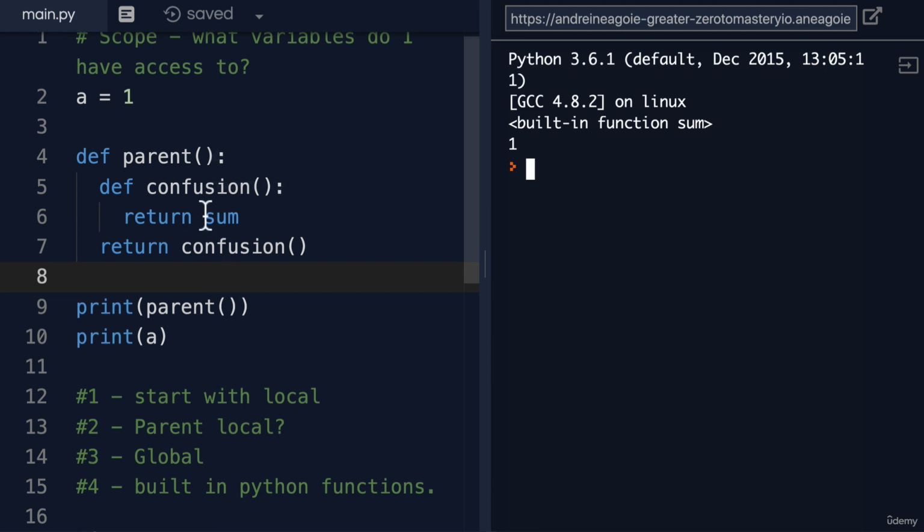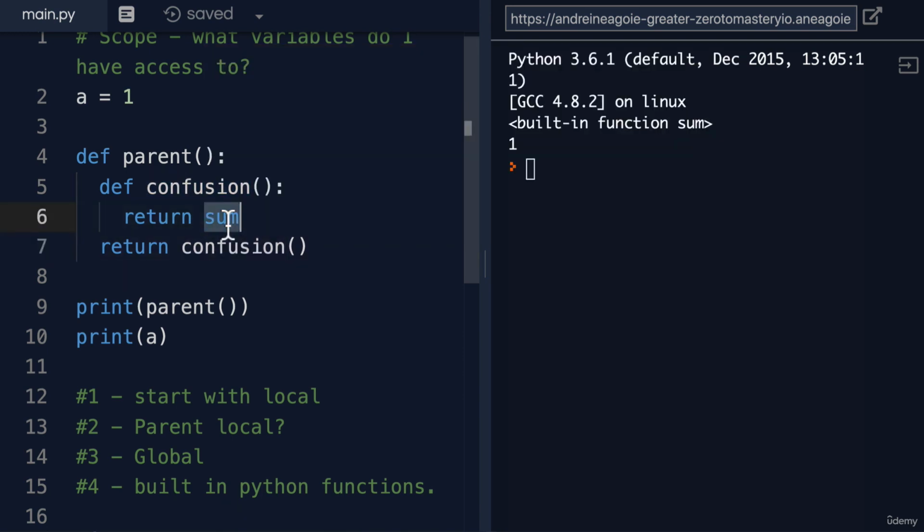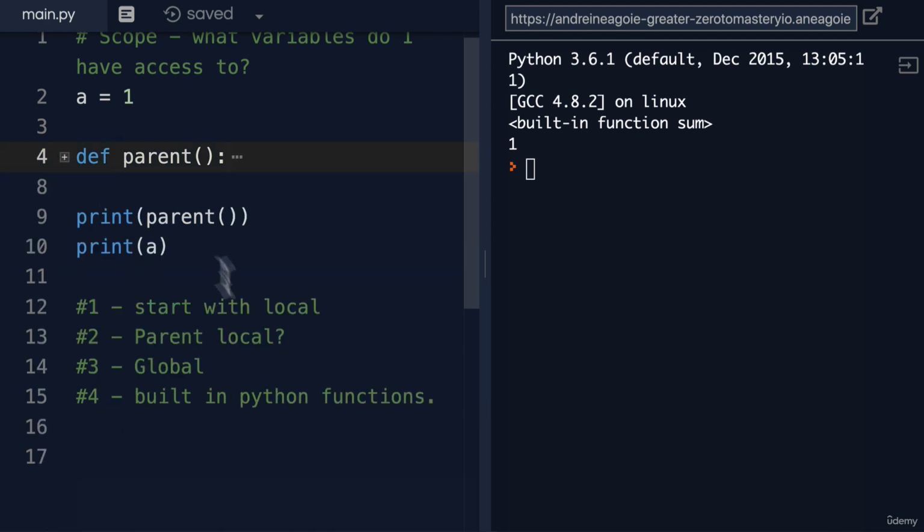Now, how did it know what this variable was at the end of the day? Well, because it said, hey, do I have sum inside of this universe? Nope, I don't. Okay, do I have sum in my parent scope? Nope, I don't. Okay, do I have sum in global?